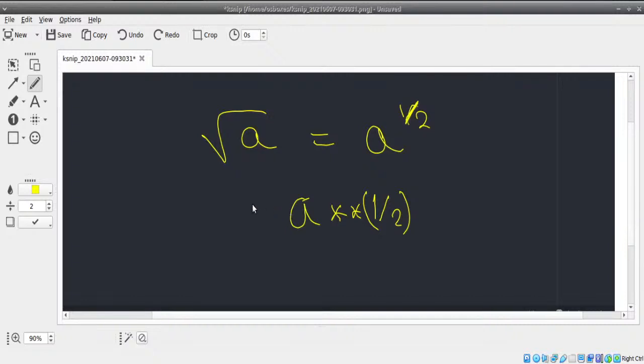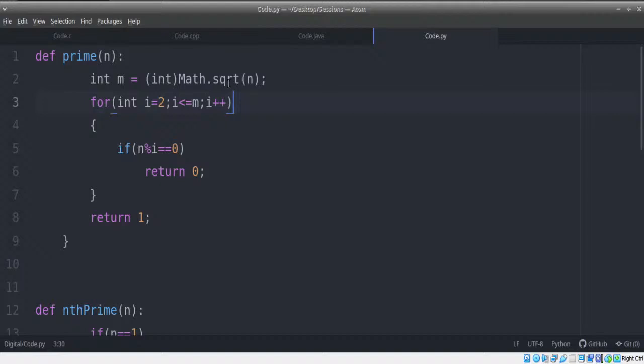And that square root I should store in an integer. Please note, I should convert it to integer, because square root could be a float or double value as well. So to store it as integer, I'm going to wrap it with an int, that is int of n to the power of 1 by 2. This is what we're going to do. Or you can also write n to the power of 0.5. Both are the same thing. So we're going to store the result in m. That is done. And we're going to have to use a for loop.